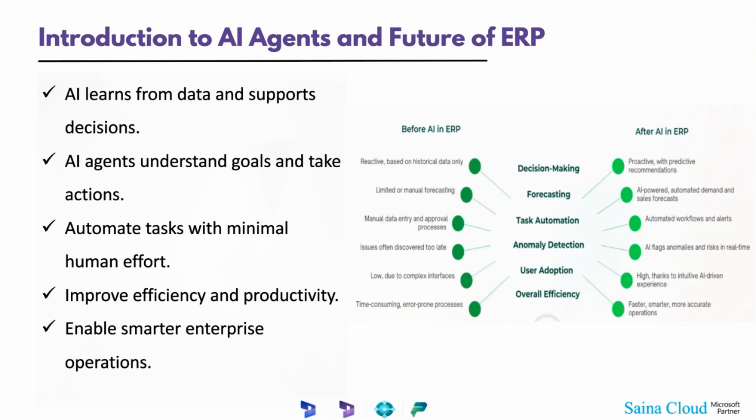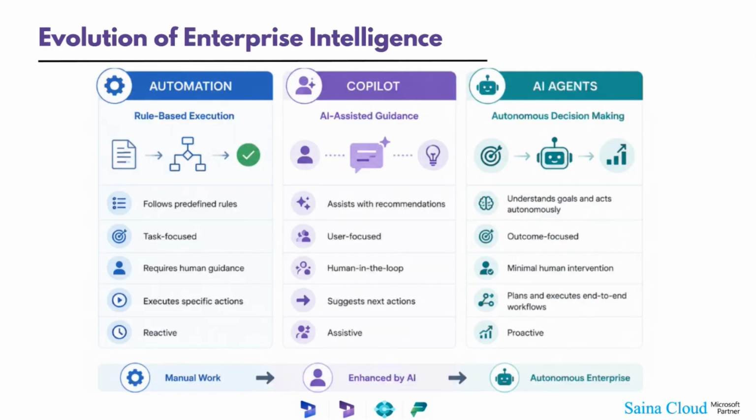Instead of that, it is now moving to a system of actions where agents can perform and take out their actions very effectively. This is what is happening about agents and the future of ERP. If you could see the evolution of enterprise intelligence, right?